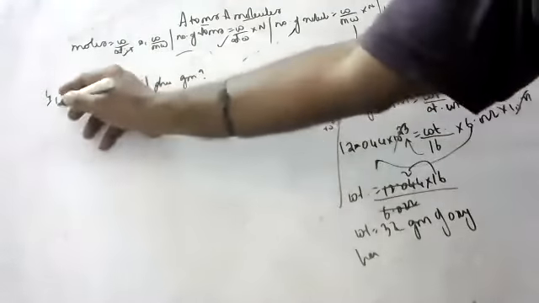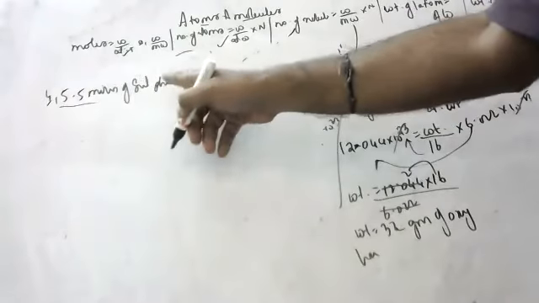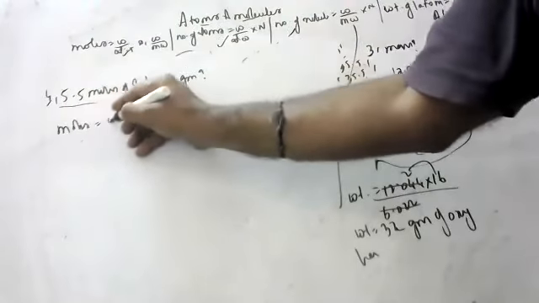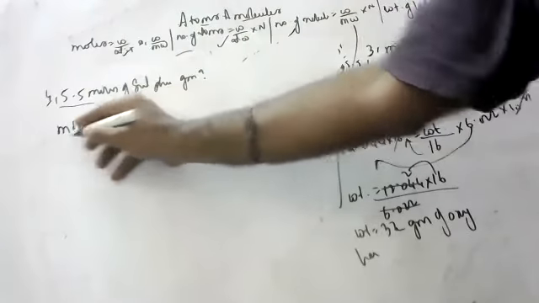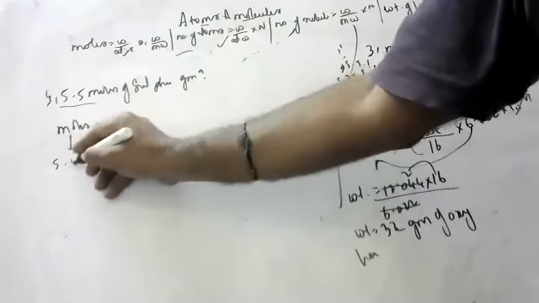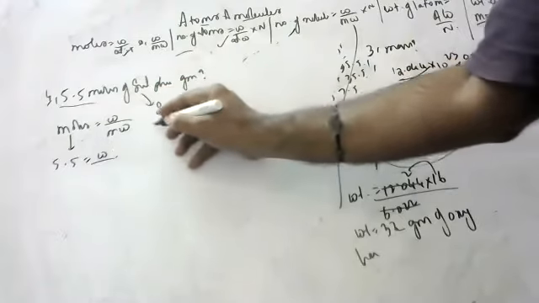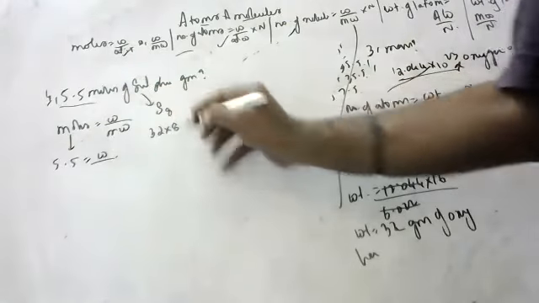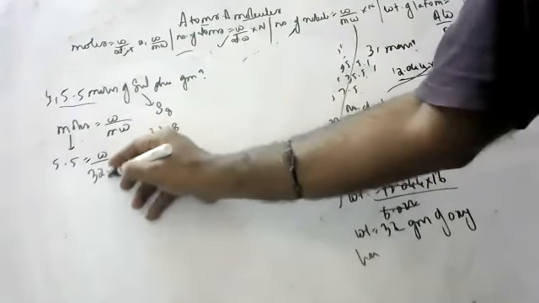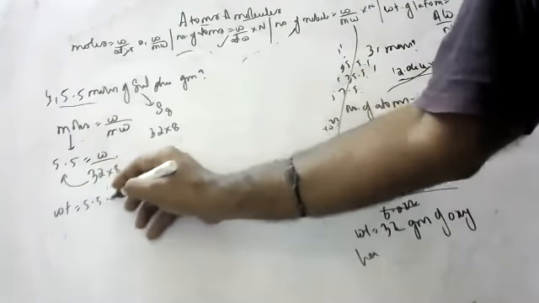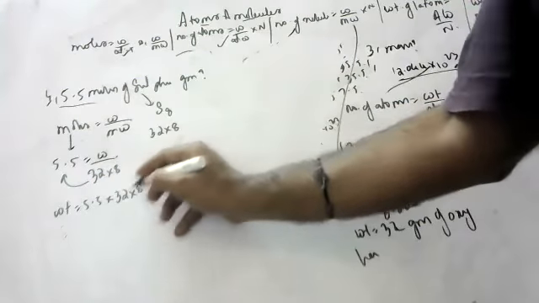So what is the weight of 5.5 moles of sulfur? What is the formula for moles? Moles is weight by molecular weight. How many moles are given? 5.5. Weight they are asking. Molecular weight of sulfur, S8, so 32 into 8. So weight is 5.5 into 32 into 8. Everyone should copy.